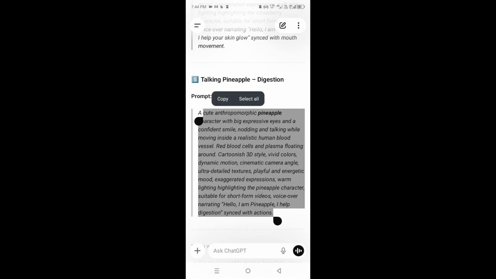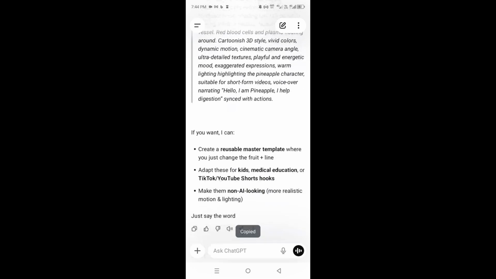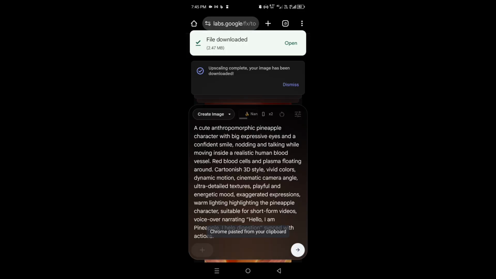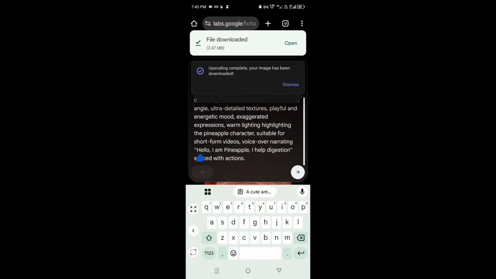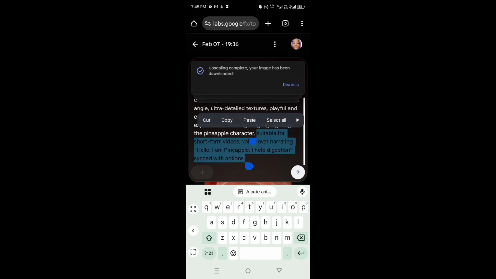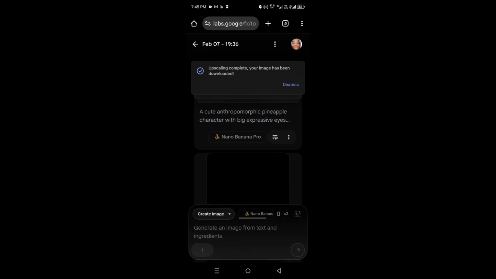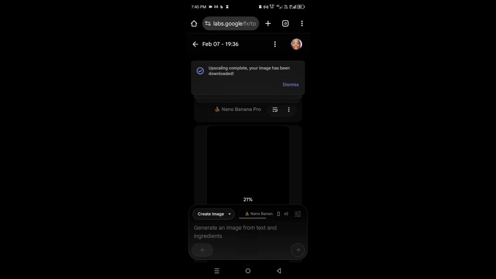Further, I'm going to go back to ChatGPT and copy the prompt for the third image. Then I'm going to return to Flow in Whisk AI and paste it. So instead of showing you the entire process of generating the image, I believe by now you understand how to do it. After generating this third image, I'm not going to show you the remaining images in order to save time. So my third image is now generating.